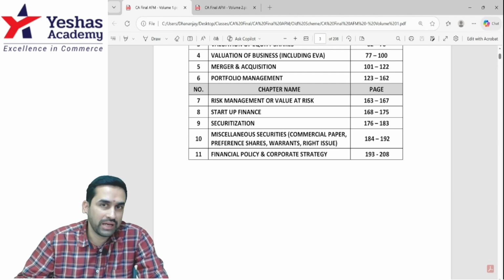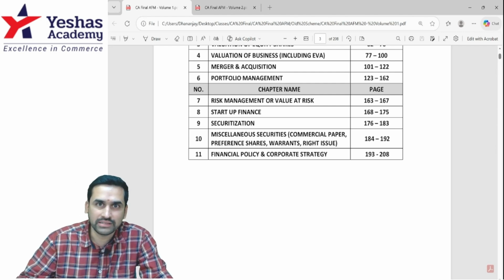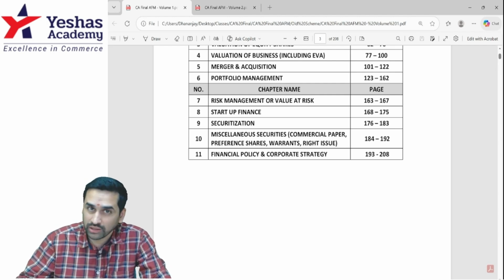This startup concept can be either asked as a theory question, or valuation of startup itself is a theory question which is actually part of business valuation topic, but that can be clubbed with this chapter and they can easily create a theory question. Securitization, go through all the steps involved.